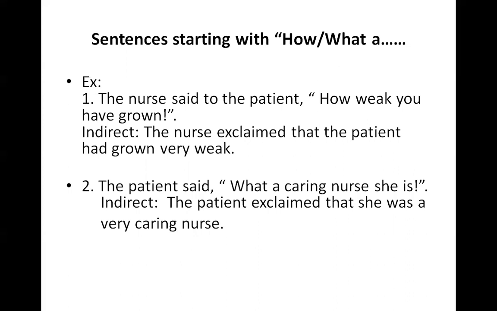The patient had grown very weak. So you will remove the exclamatory way of writing the sentence and you will convert it into assertive sentence. ठीक है? So इस तरह से आपने change करना है.